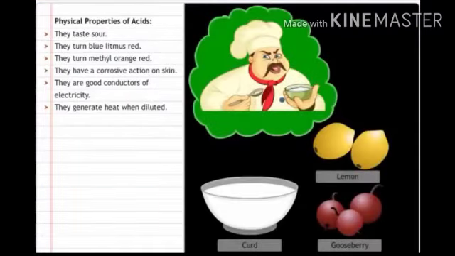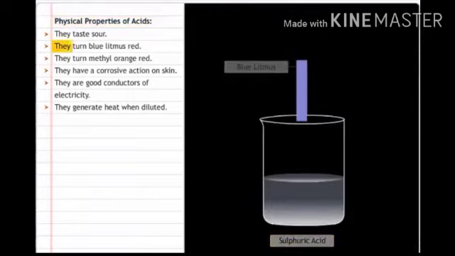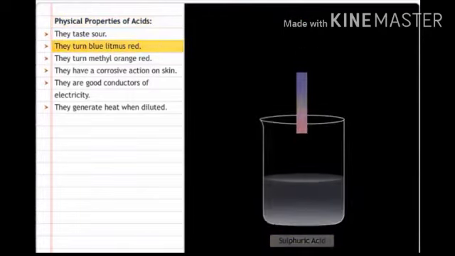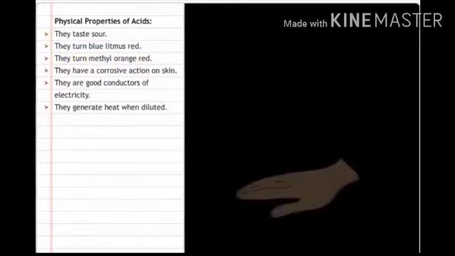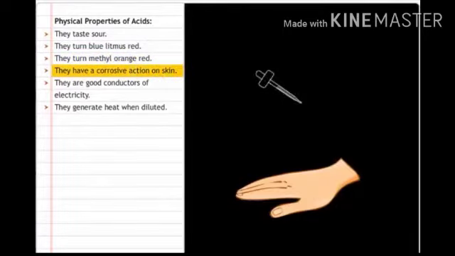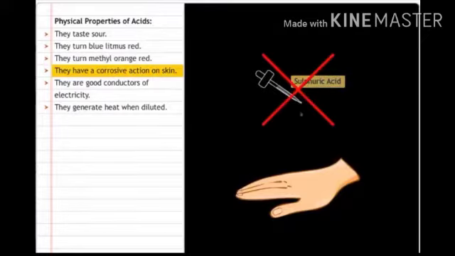And we already know that acids are sour in taste. Acids also have other physical properties. Acids turn blue litmus to red. They also turn methyl orange red. They have a corrosive action on skin. For example, sulfuric acid stains the skin black. Nitric acid stains the skin yellow. And hydrochloric acid produces an amber stain on skin.